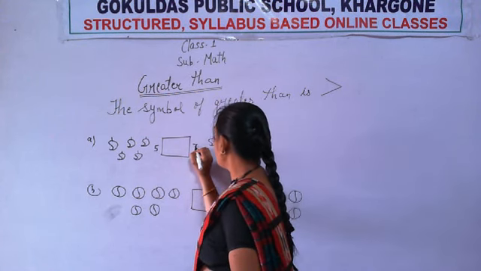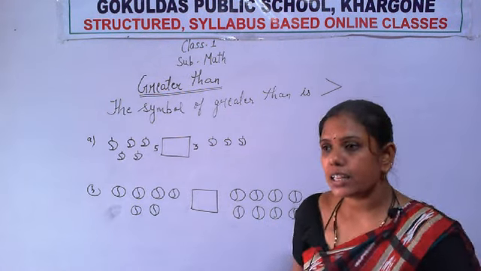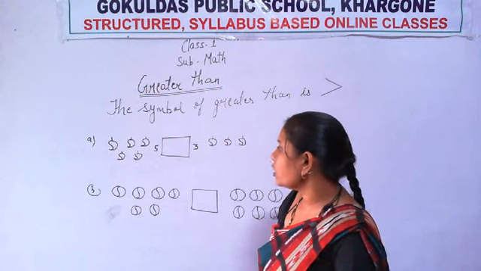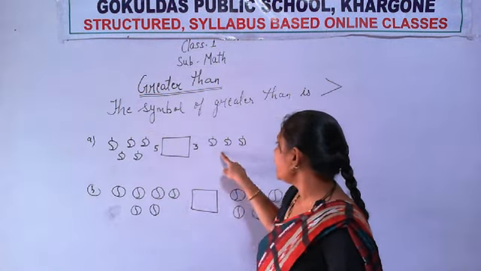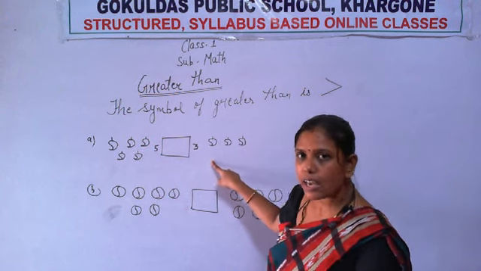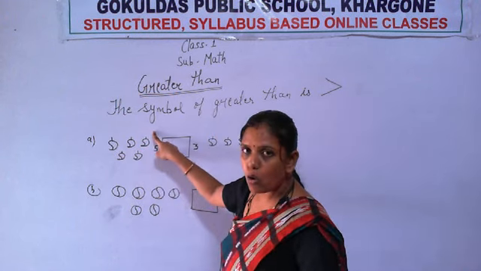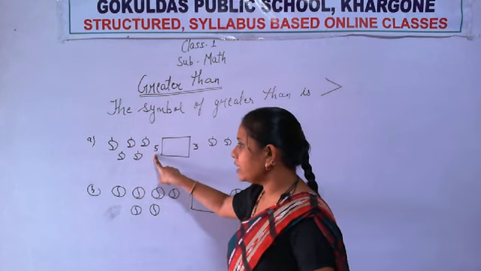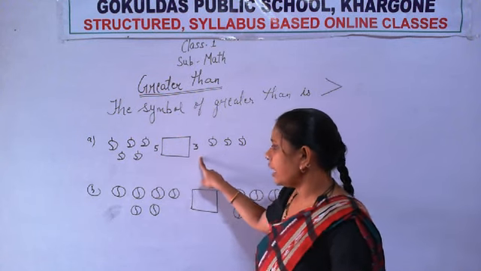Now see, which number is greater? 5 or 3? Greater means zyada. So on which side is the mango greater? This side the mango is more, and this side the mango is less. That means 5 is greater than 3.